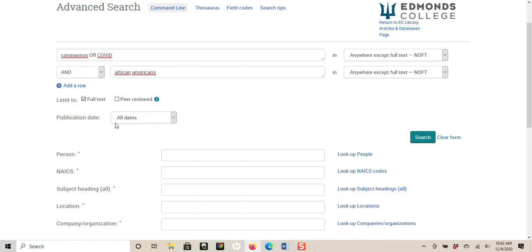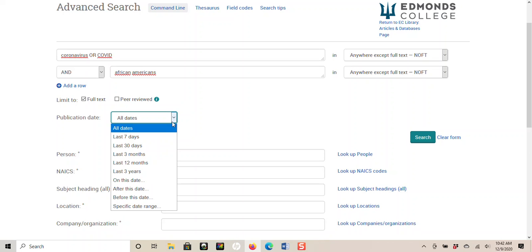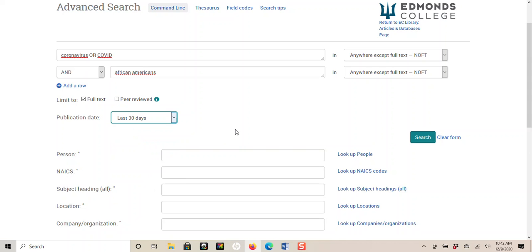And this is another area to pay attention to. Since you are looking for news articles, you want it to be current. You don't want to be finding news articles from 10 years ago. So you want to set a date. This is when you want to make sure you look at your assignment and make sure that you set the right terms. And you can either give it like within a month, or you can actually say after a certain date. So that depends on what your assignment is. I'm just going to say the last 30 days.